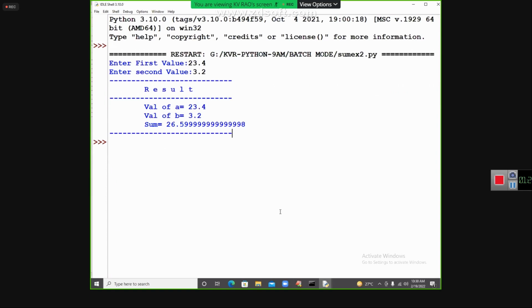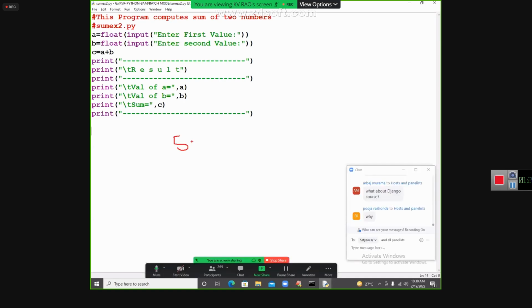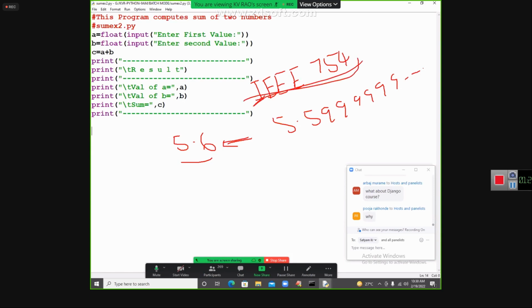Okay. Next, another time you run it. Again you say... these are simple mathematics. When you say 5.6, a school student will think it is 5.6. As a real-time programmer, how should it always be considered? 5.599999. Internally, IEEE 754 calculations are followed by all types of compilers, all types of execution engines.